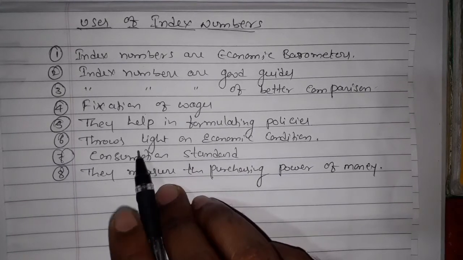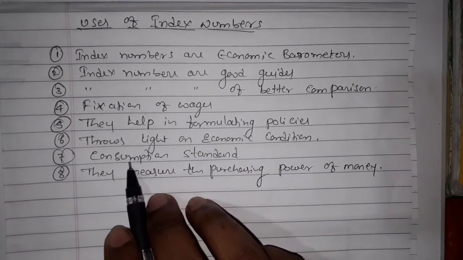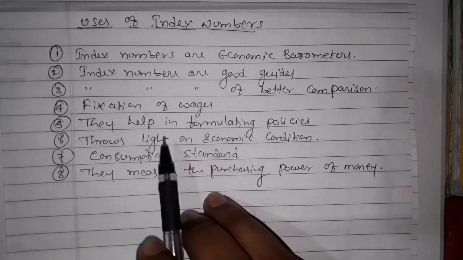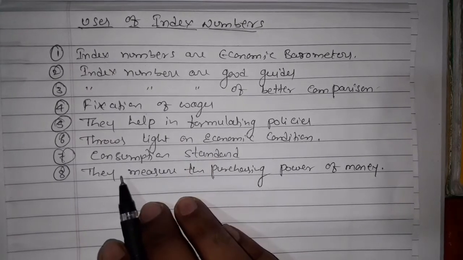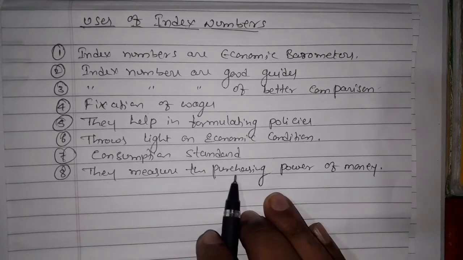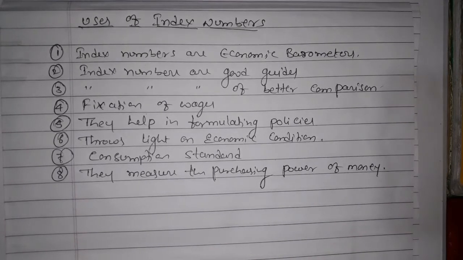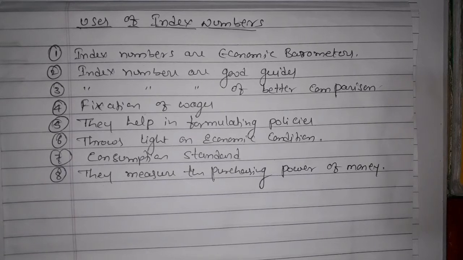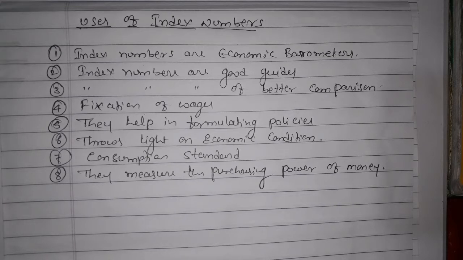We can also measure consumption, what they have consumed. It is also one of the uses of index numbers. Next and the last one, they measure the purchasing power of money. It is also very important. And the final one, we also know that with every increase in the price level, the quantity of purchasing power decreases, and vice versa, when the amount of money decreases.